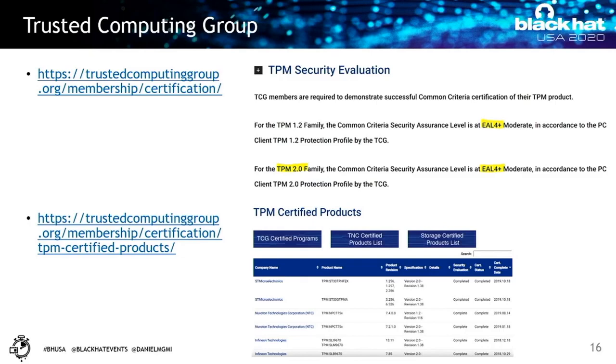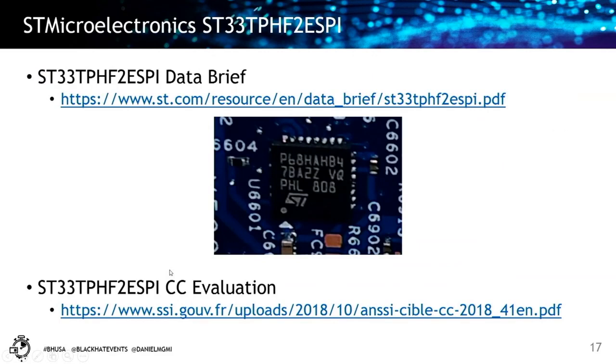And if you go on the TCG website, you can also find a list of devices that have proper certificates. For instance, in this picture, we see some devices from ST Microelectronics or Nuvoton or Infineon that are listed here. For example, this is a picture of ST Microelectronics that I took from the laptop that I'm using today for this presentation.